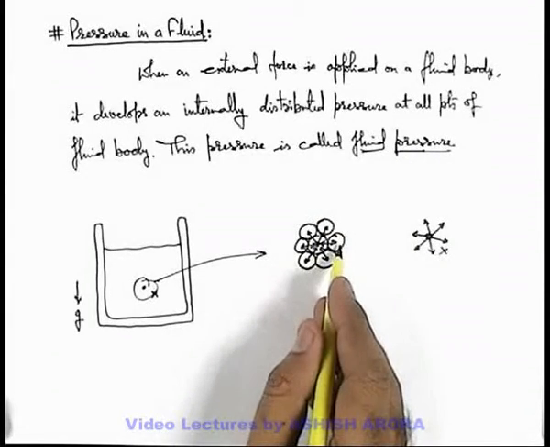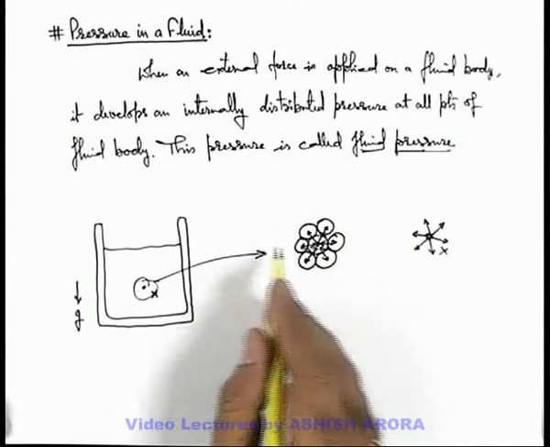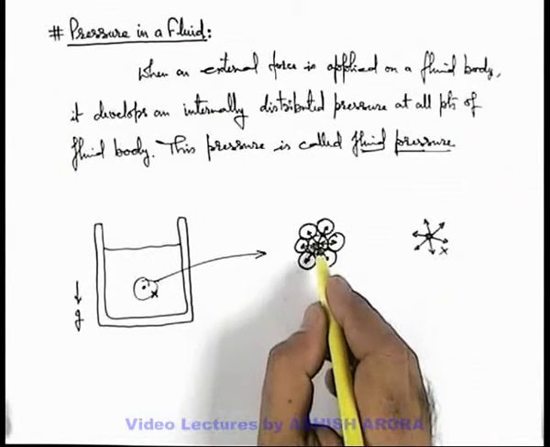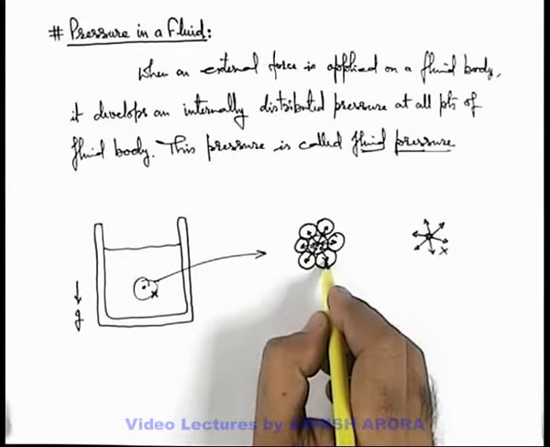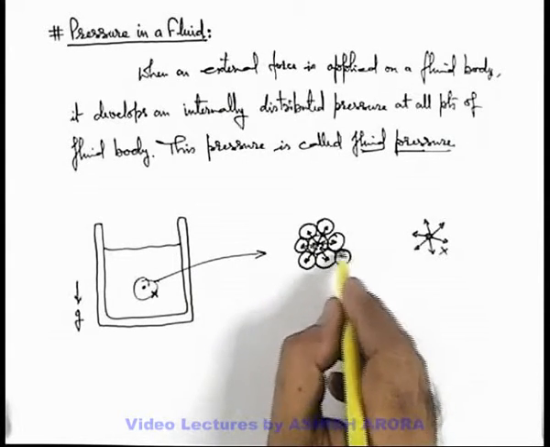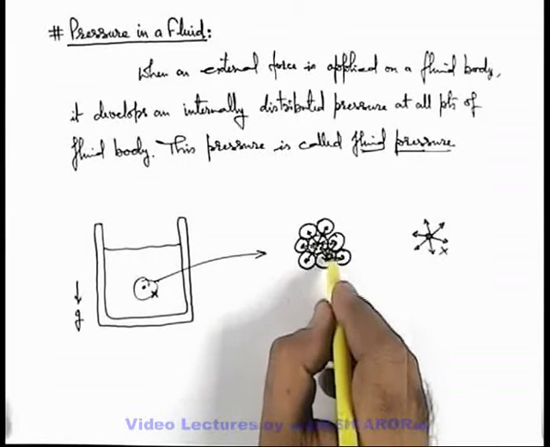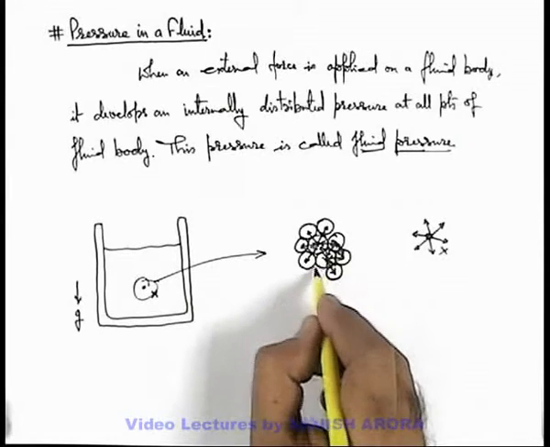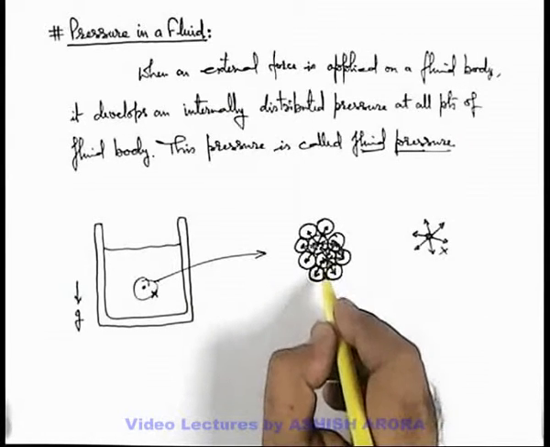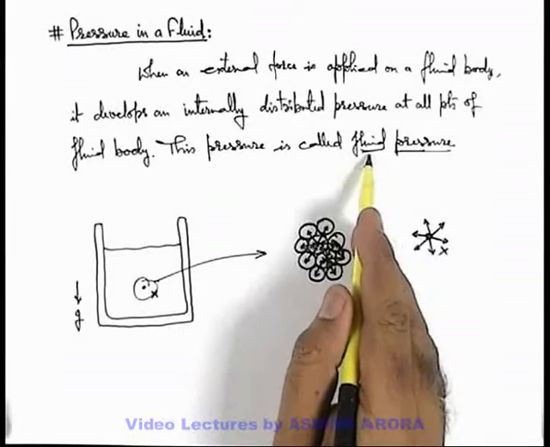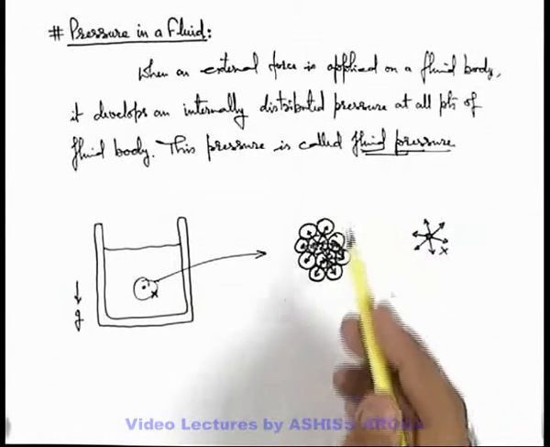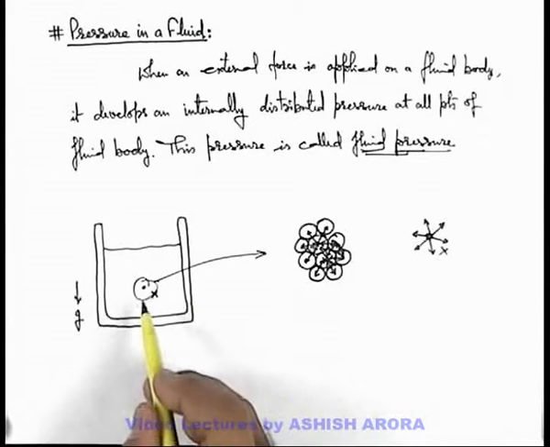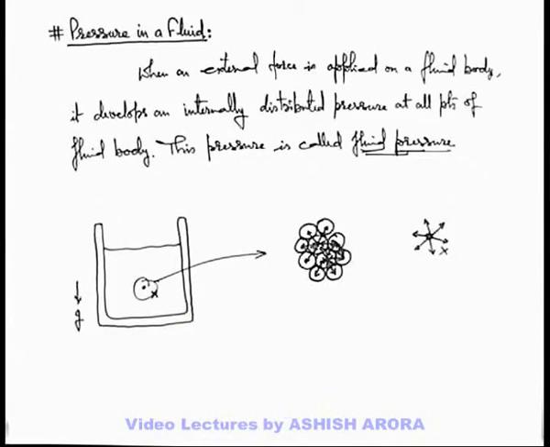And due to continuous contact of fluid particles, the pressure is distributed throughout the volume of fluid body, like this particle x is pushing the particle which is below it as it is in contact with this particle, and another contact force will be developed here. Similar to that, every particle will be having a distributed pressure. This pressure we call fluid pressure. There are some important facts and points about the analysis of fluid pressure we are going to discuss in the next section.